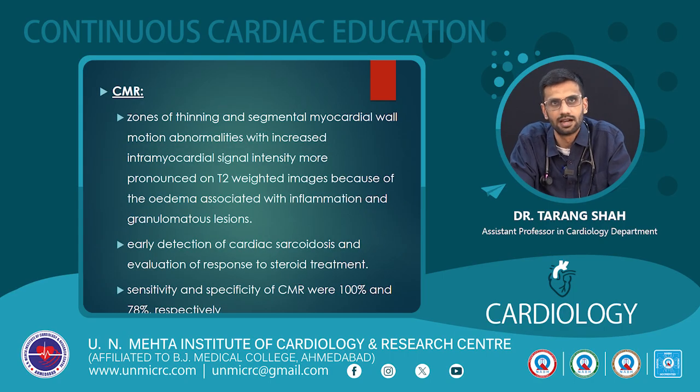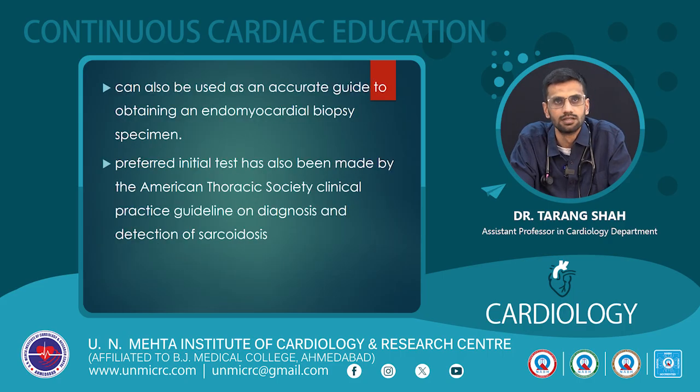So the next investigation is cardiac MR, the most commonly useful investigation. Zones of thinning and segmental myocardial wall motion abnormalities with increased intramyocardial signal intensity on T2 weighted images are associated with inflammation and granulomatous lesions. It suggests active disease. Early detection of cardiac sarcoidosis and evaluation of response to steroid treatment can also be done. Sensitivity and specificity are very high, which is 100% and 78% respectively. So it can also be used as an accurate guide to obtain an endomyocardial biopsy specimen. It has also been made the preferred initial test by the American Thoracic Society.